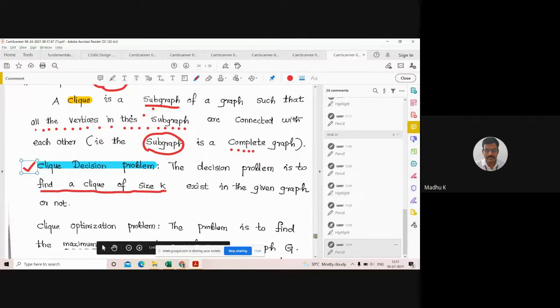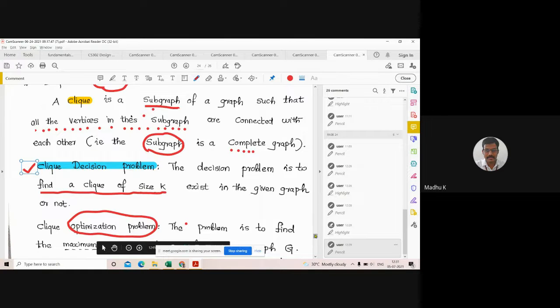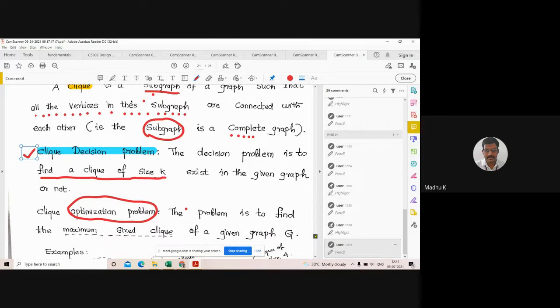Now, another variation of the same problem. We already studied what a decision problem and an optimization problem are. So the Clique optimization problem also exists. What is a Clique optimization problem?